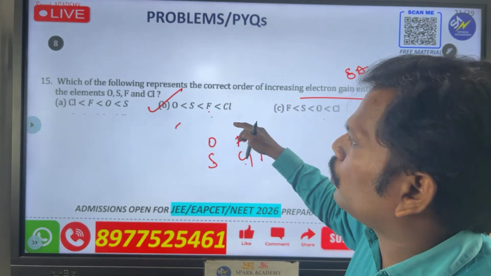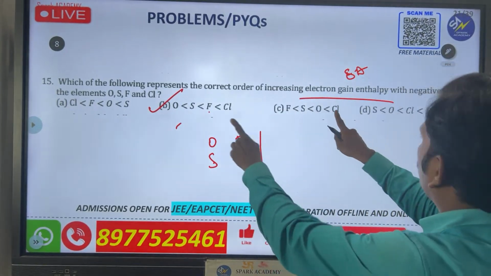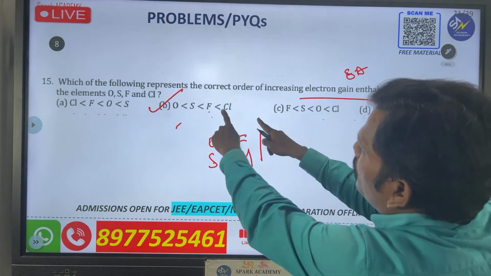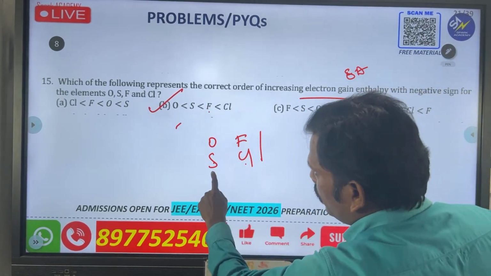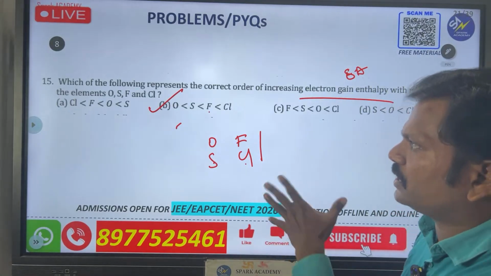Highest is chlorine. In the options, which one has it? These two contain chlorine. But after that you go for fluorine, then sulfur, then oxygen. So this is the answer.